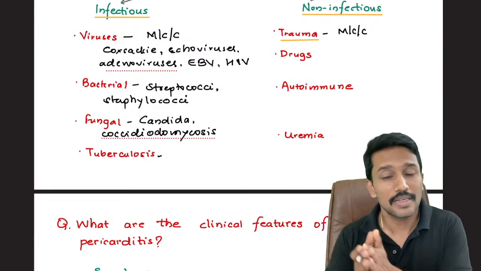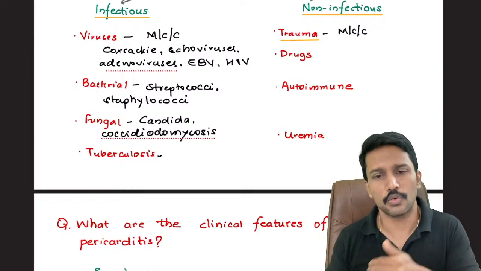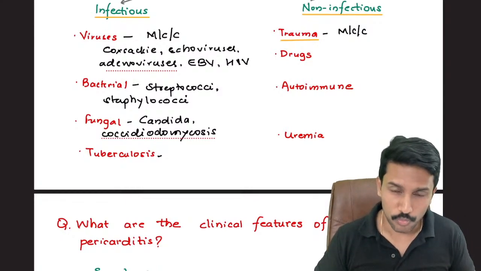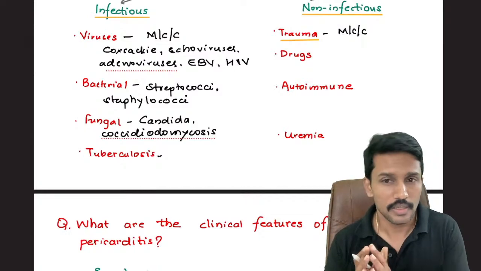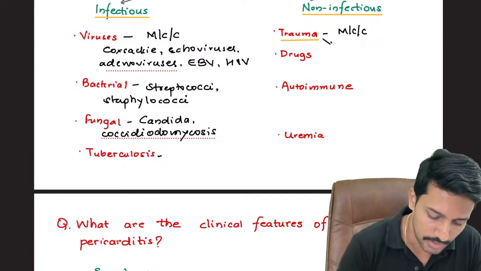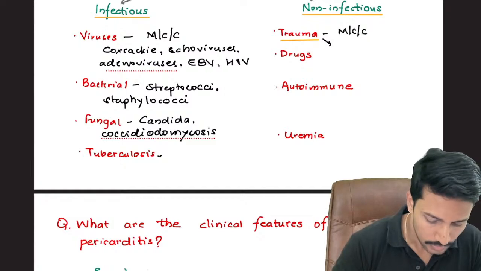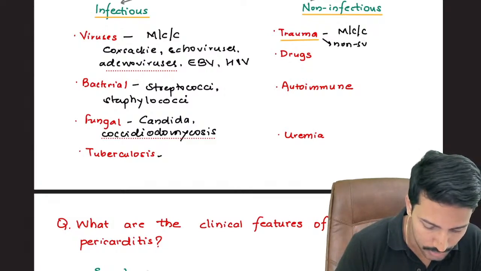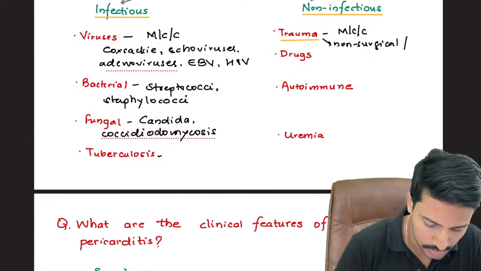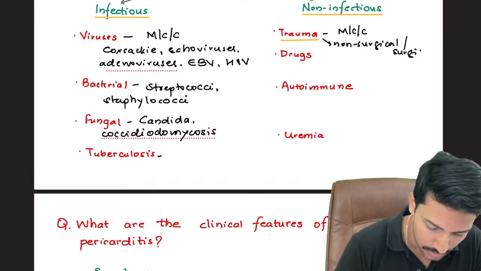Apart from that, even surgical trauma, like when you do open heart surgeries, you have to cut open the pericardium and then reach the heart. In such cases, we are also inducing inflammation of the pericardium. So trauma can be either non-surgical trauma or surgical trauma.